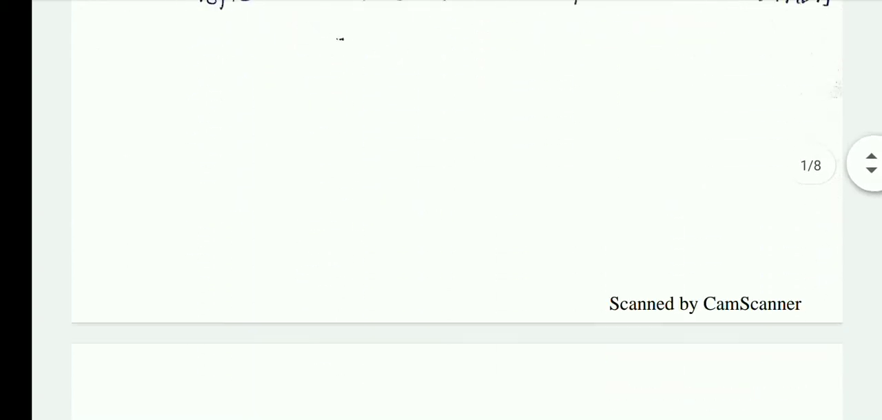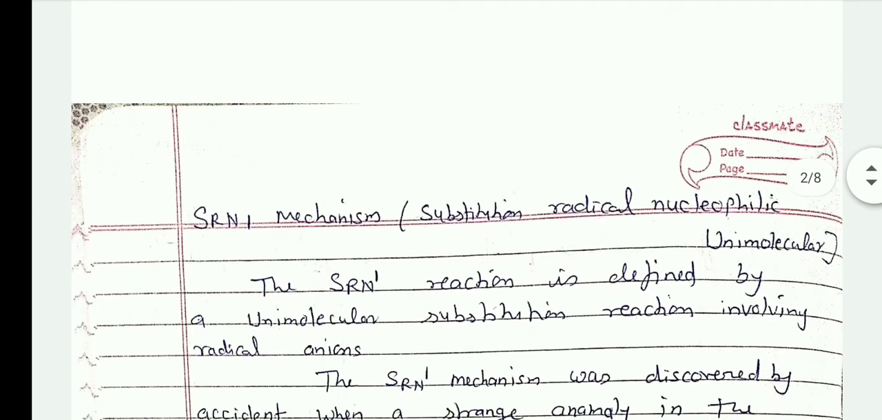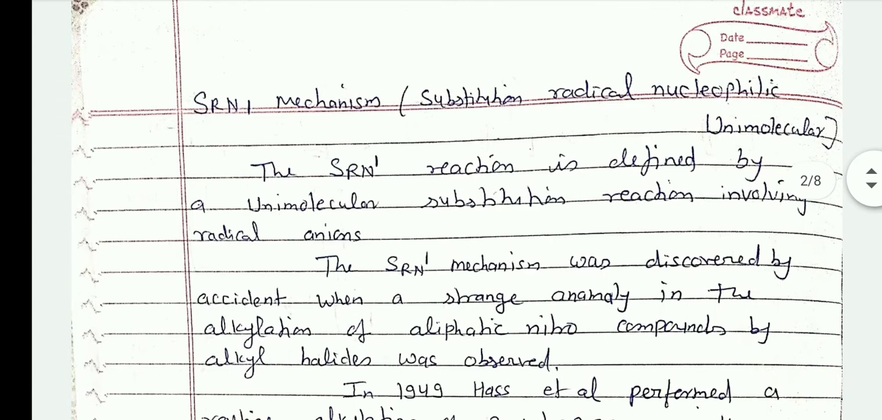Today, I shall discuss the SRN1 mechanism in aromatic nucleophilic substitution. The SRN1 reaction is defined as a unimolecular substitution reaction involving a radical anion.